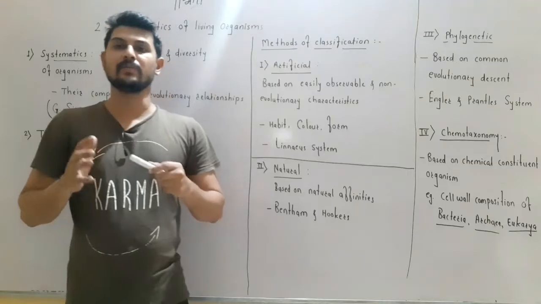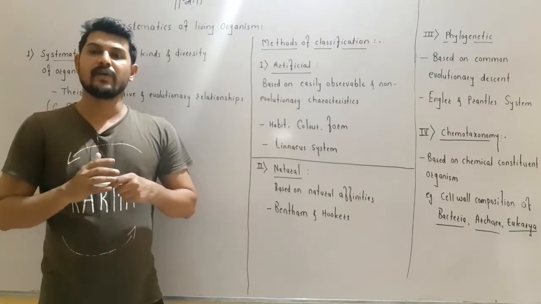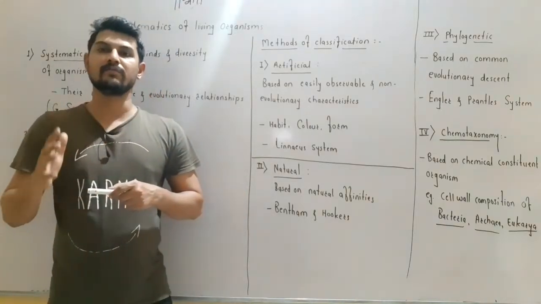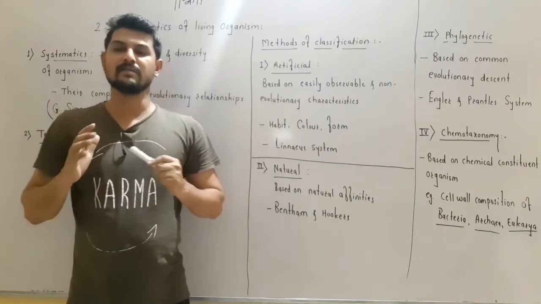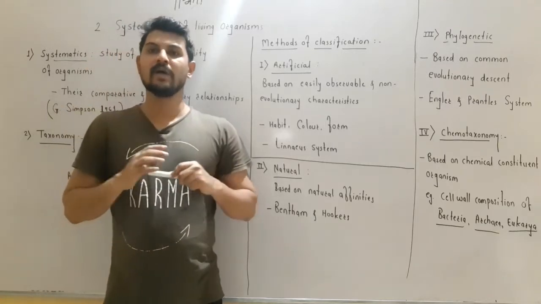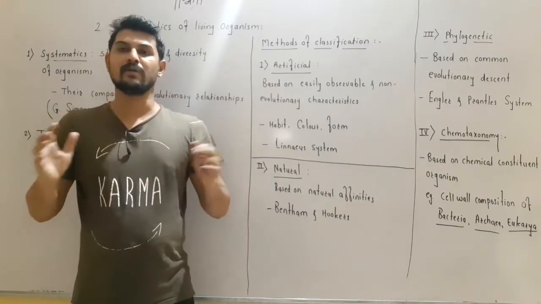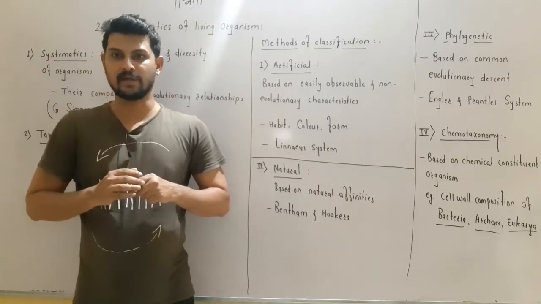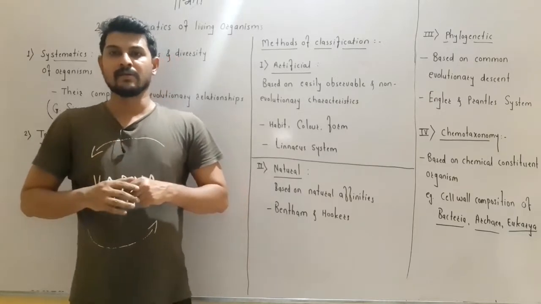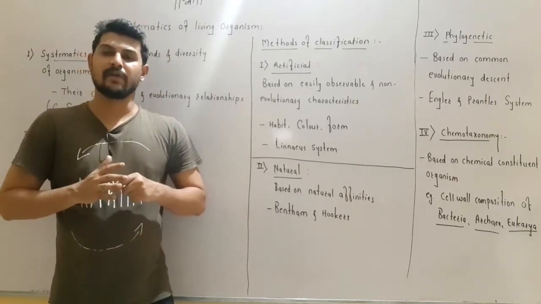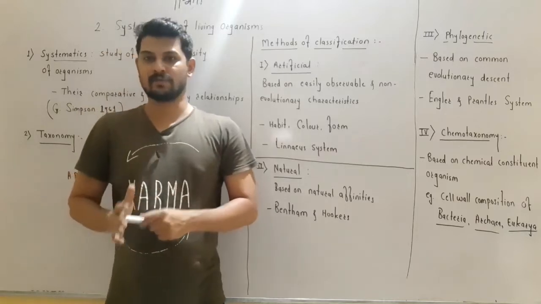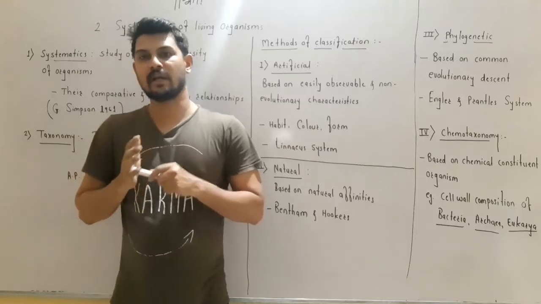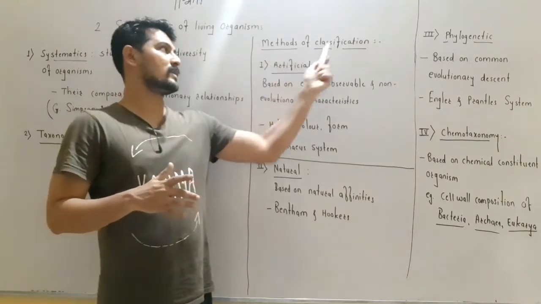So when we perform classification, for the classification purpose, we study the similarities and the dissimilarities, that is, the similarities and the differences between the organisms. If the organisms are similar, then they are placed in one group. If they are different, then they are placed in two different groups. So based on the similarities and differences, the classification is made. For the purpose of classification, various criteria can be used. These criteria are also considered as the methods of classification, right? So what are the different methods of classification?